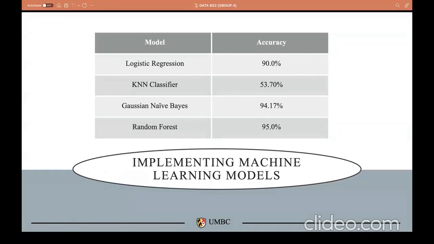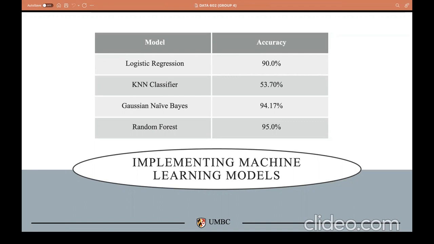Now we are going to talk about the machine learning models which we have implemented for our dataset to calculate the accuracy and the feature importance. The first machine learning model which we have used here is logistic regression. It is one of the base models used for classification tasks, and it is very ideal when the dataset is huge and the main task is to classify. So we got an accuracy close to 90% for the logistic regression model.